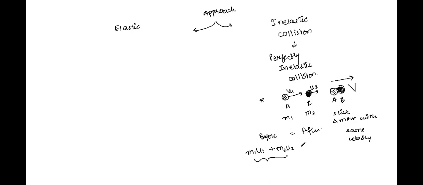Now, what is the net momentum after the collision? Both bodies have stuck together, so they have become one system with mass m1 plus m2. And what is their net velocity? Capital V. So this is how we'll relate their expressions of velocities and mass. Class, write it down quickly.